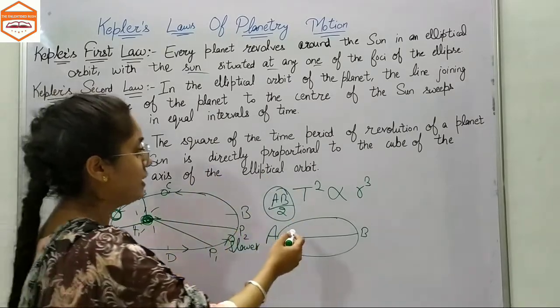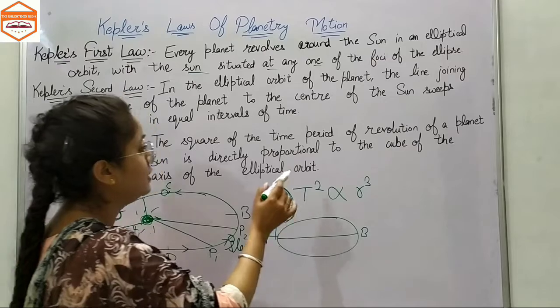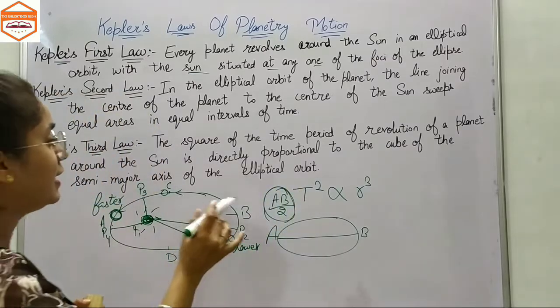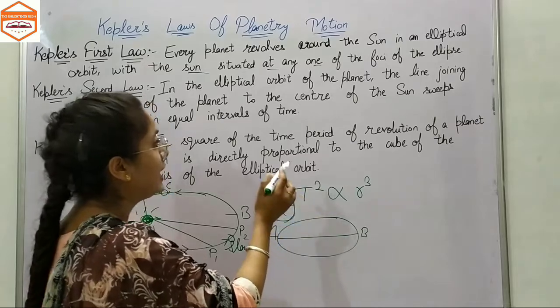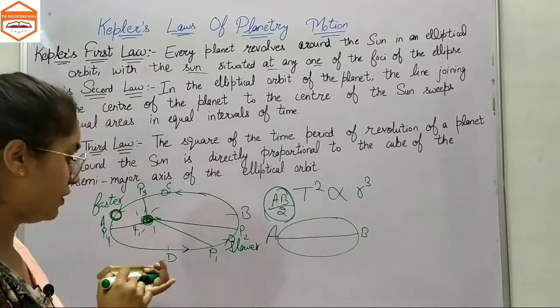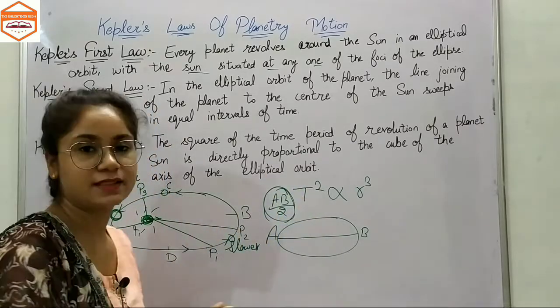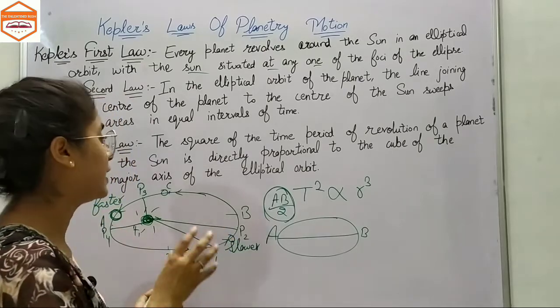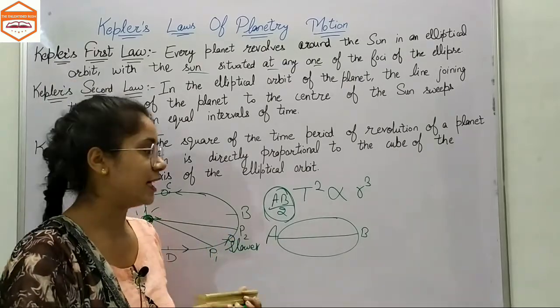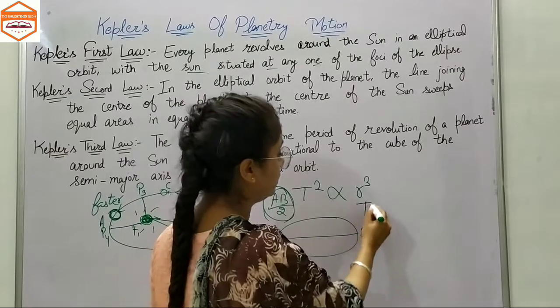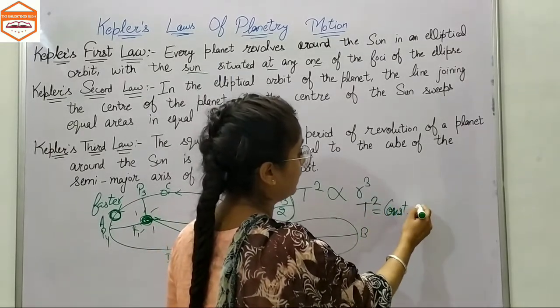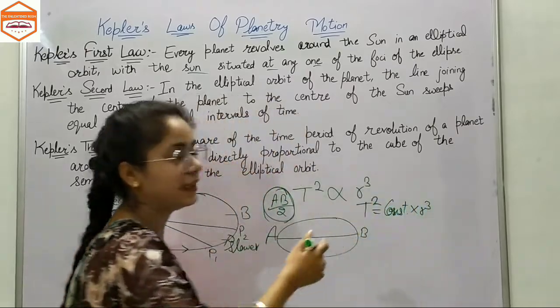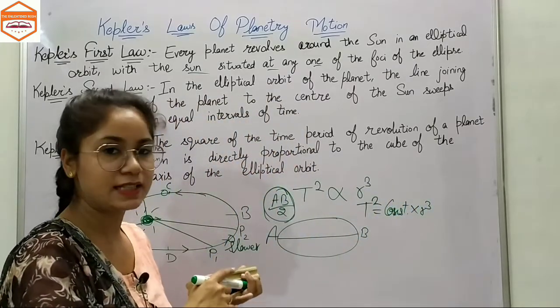So the cube of the semi-major axis is directly proportional to the square of the time period of revolution of the planet around the Sun. This is what Kepler's third law states. That means T squared would be equal to some constant times r cubed, and then you will get the various formulas here.